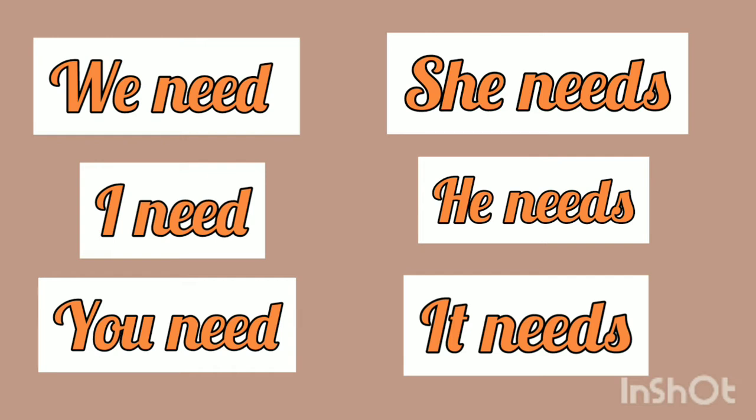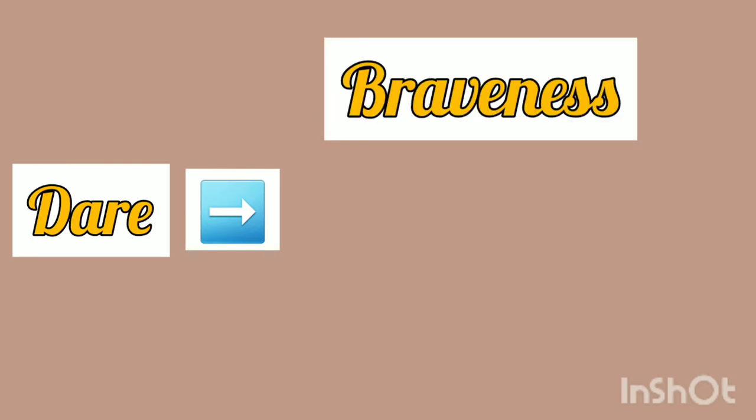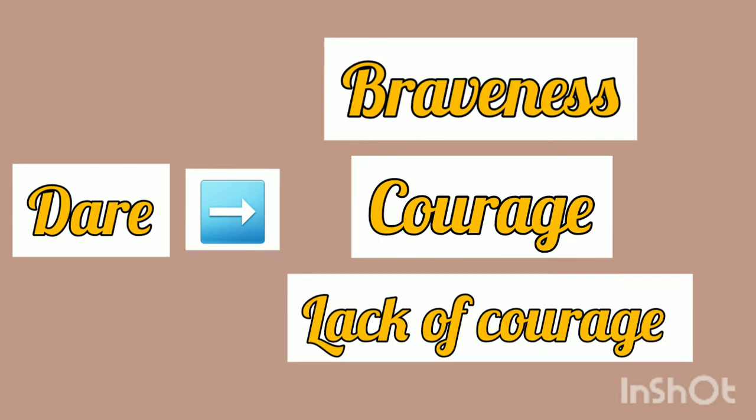Let's now move on to the fourth semi-modal verb, which is dare. D-A-R-E, dare. What does this verb convey? Normally, we use dare in negative or interrogative sentences, and it conveys braveness or courage, or lack of courage in the negative form. Here's an example for you.